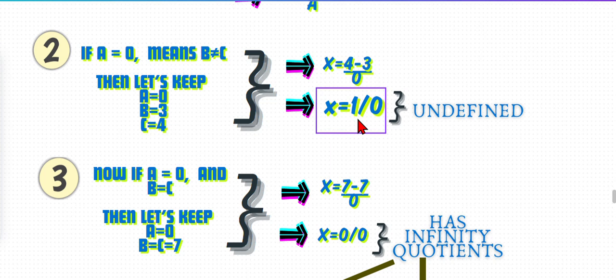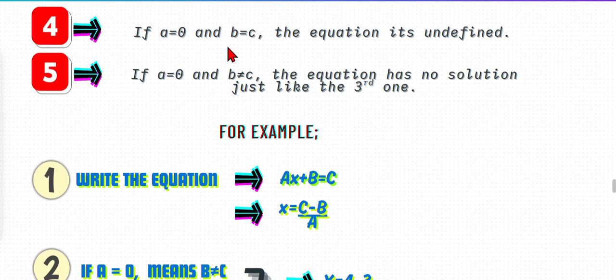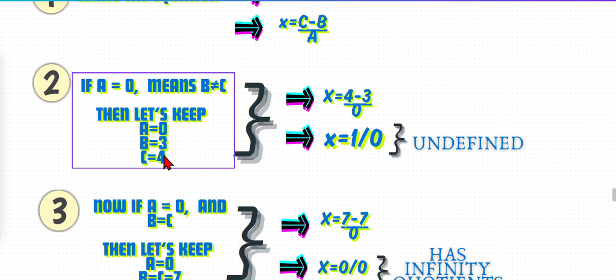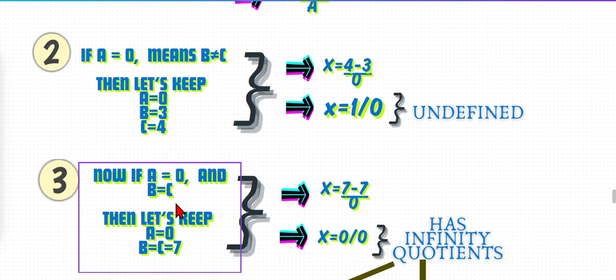Now let's take the fourth one. If a is equal to 0, the same, but b is equal to c, then let's keep a is equal to 0, we know.